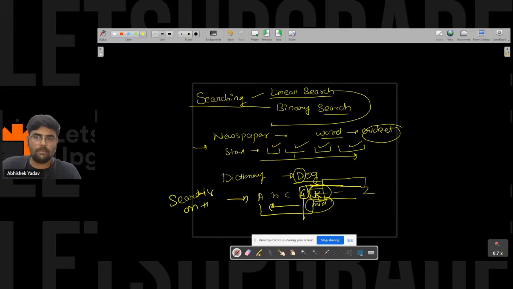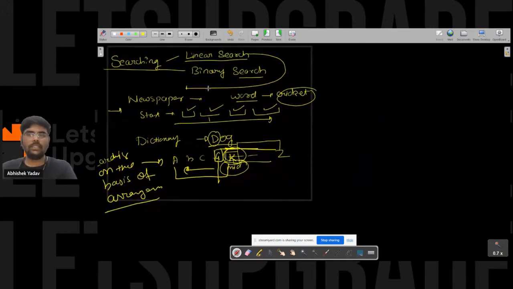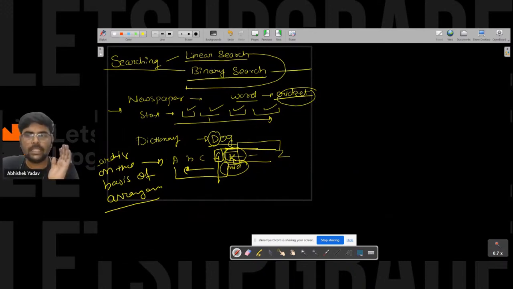So you are searching on the basis of some arrangement. Here we have linear search, that is you are going to each word and searching there. And we have binary search. Binary search means when some arrangement is given.